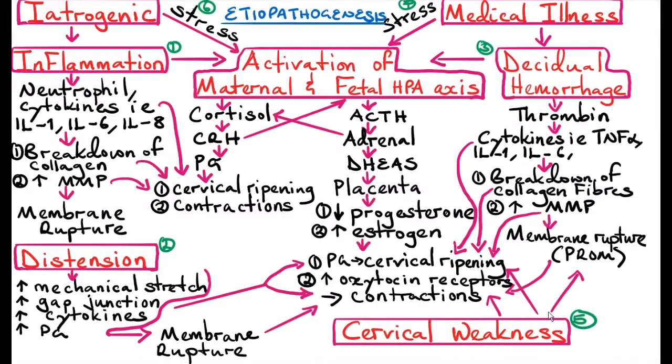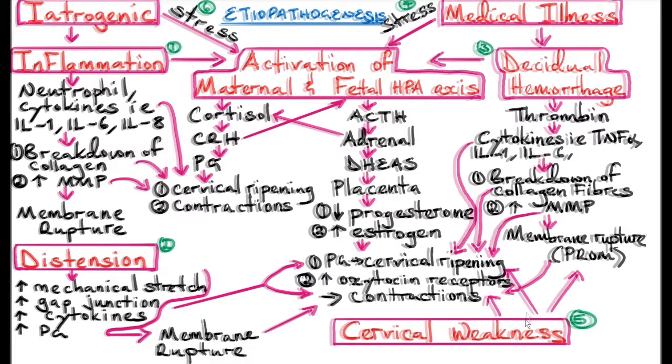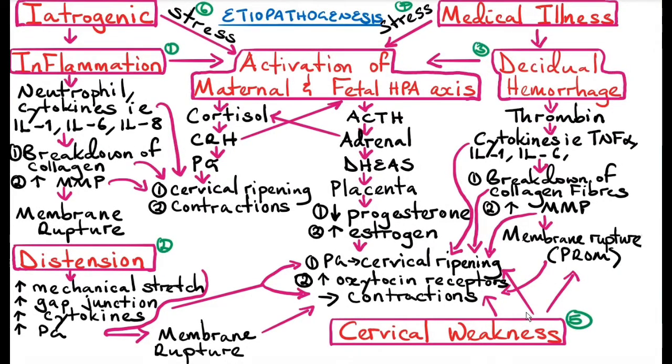There's a series of chain events where one thing triggers the other, another thing triggers the other. Whatever causes the maternal and fetal stress, be it medical illnesses, infectious causes, or abruption, or placenta previa, it activates the maternal and fetal hypothalamic pituitary adrenal axis. Now, these are two different axes, but they interact with each other.